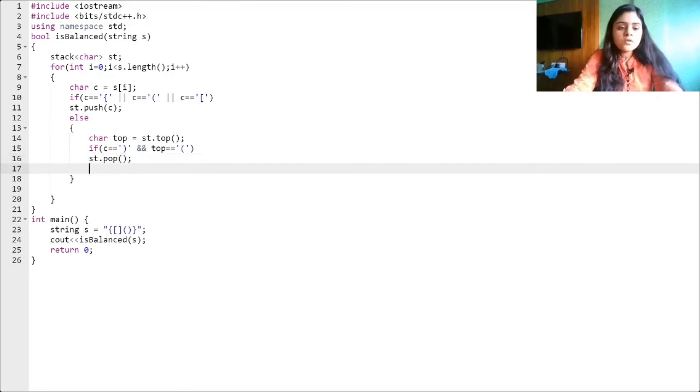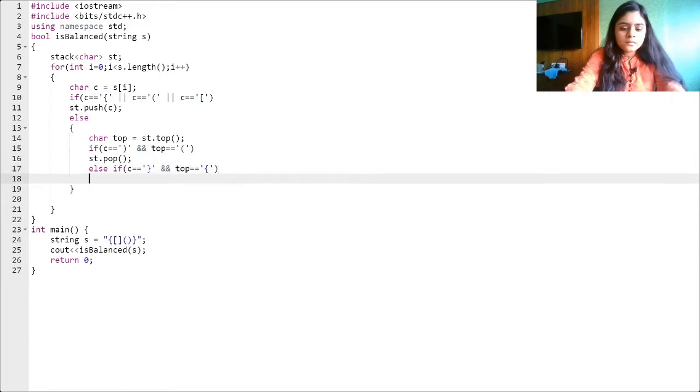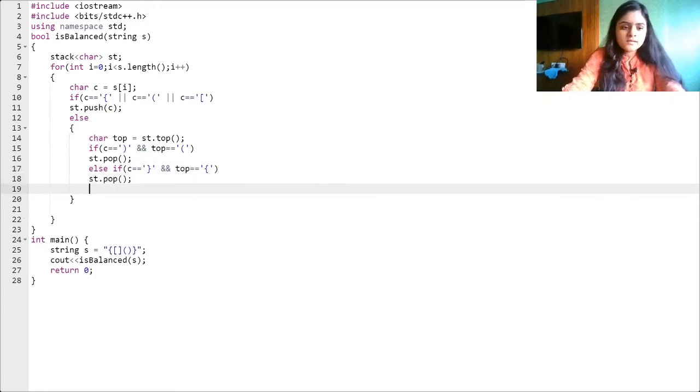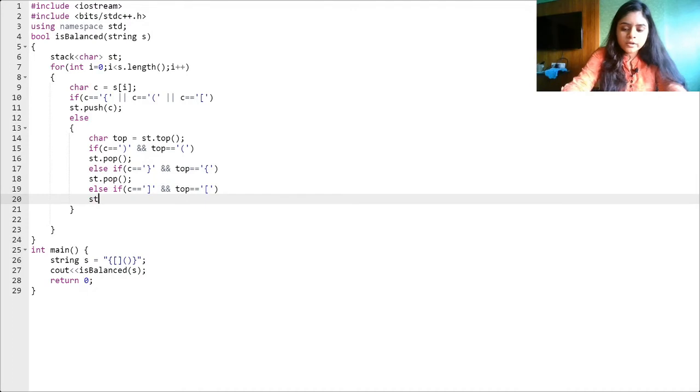Why are we popping it out? Because if it is a matched pair, we don't need this pair anymore. So we can directly pop it out so that we can scan the remaining characters. So if it's a curly brace, then its corresponding opening should be a curly brace. And similar is the case with the square brackets. Okay, so its corresponding opening should be a square bracket. We just pop it out. Fine.